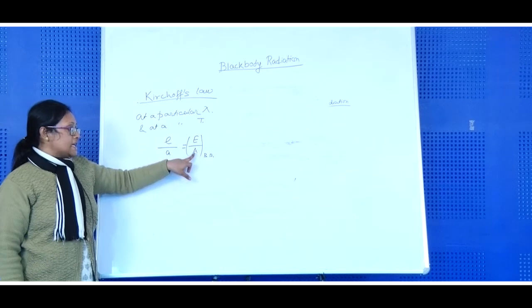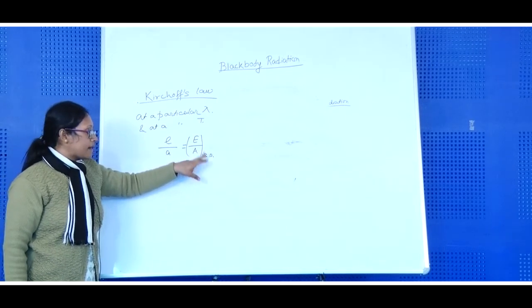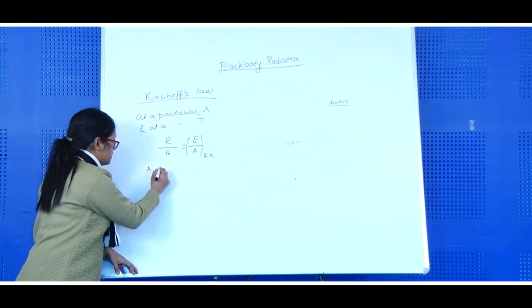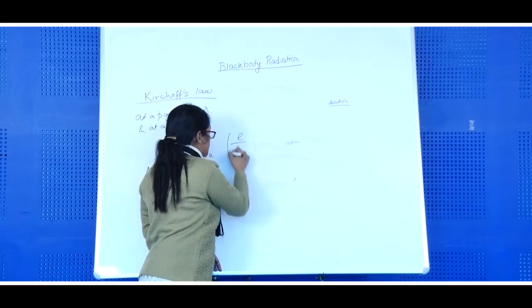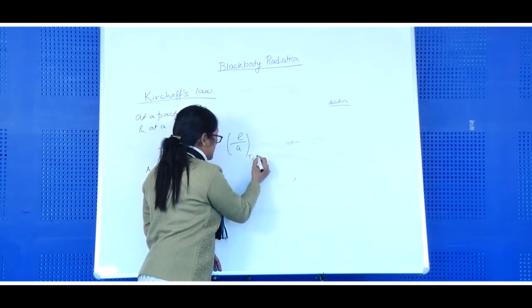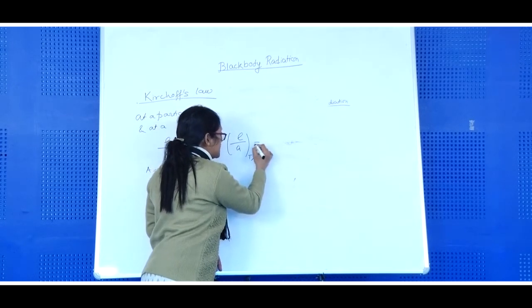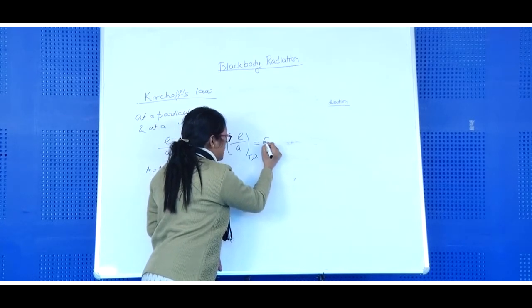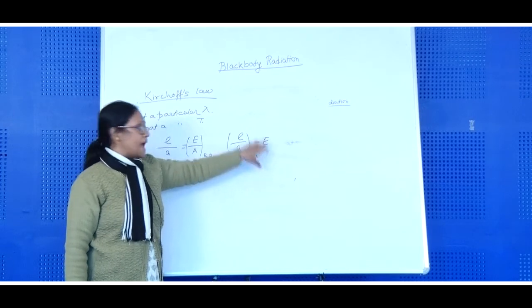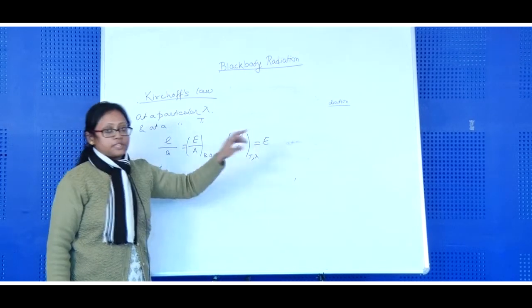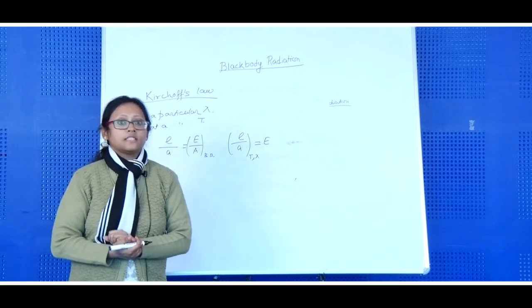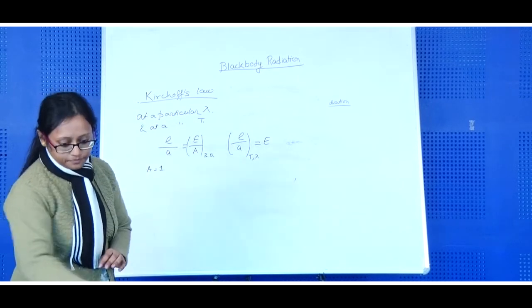And we know the absorptive power of a perfect black body is 1, so the ratio of emissive power to absorptive power at a particular temperature and wavelength is equal to the emissive power of a perfect black body, and this constant is the same for all the substances which are at a particular temperature T. This is the consequence of Kirchhoff's law.